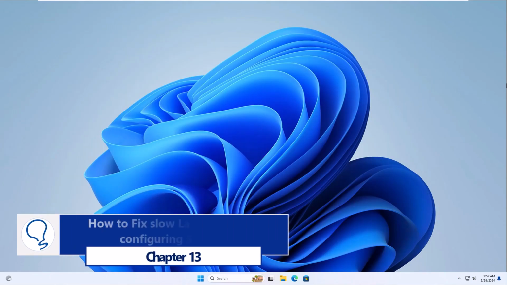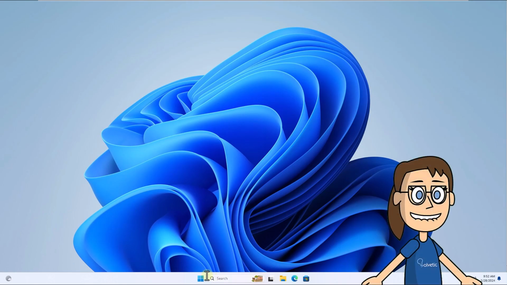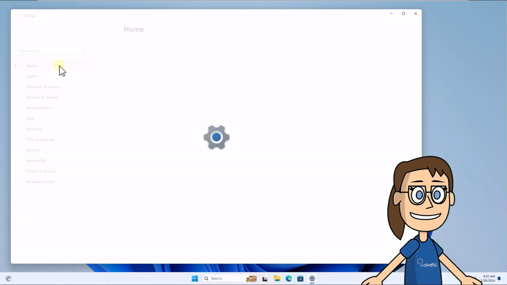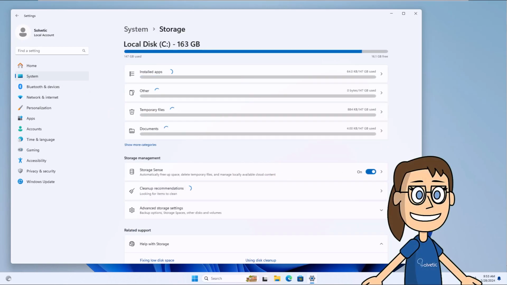Chapter 13. How to fix slow laptop startup configuring storage. To get started, click Start and then open Settings. Then in System, open Storage. First, click on Temporary Files.